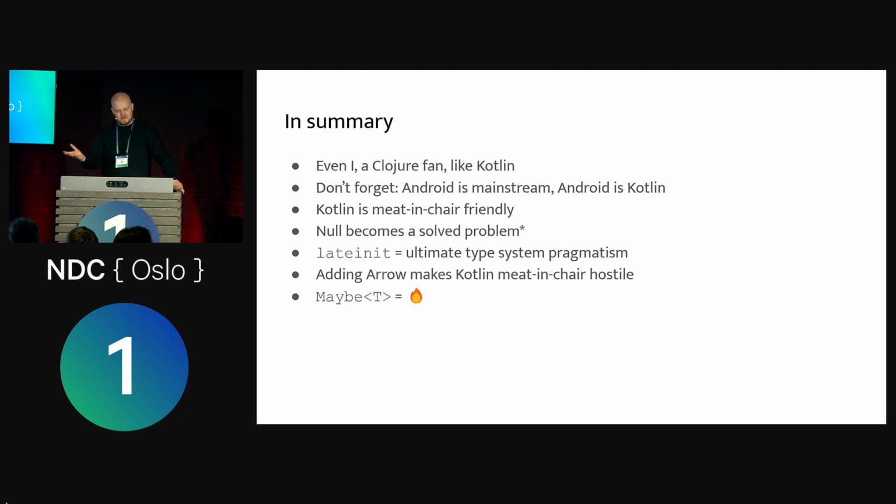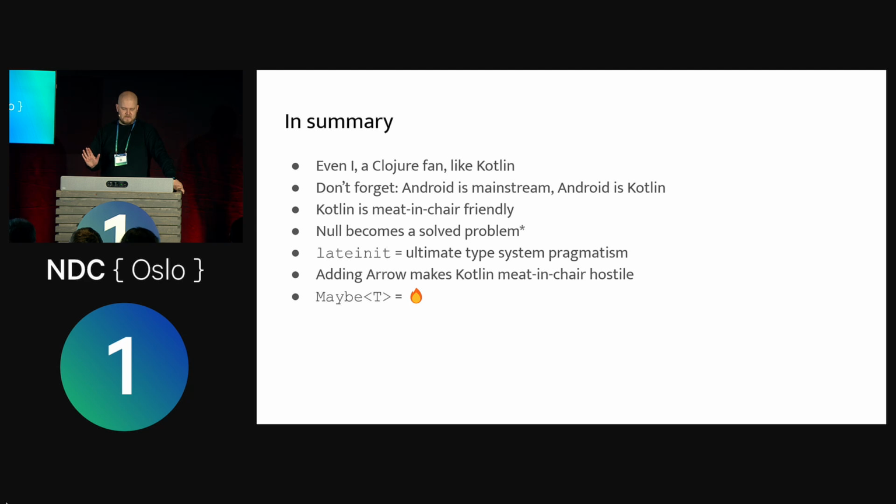And as I said, Android is pretty mainstream already, right? So Kotlin is half mainstream, or it is 100% mainstream when you make an Android app, right? So it's a relatively safe bet. Kotlin is, as I said, meet-in-chair friendly. As long as you don't add Arrow, of course, then it's no longer meet-in-chair friendly, it's meet-in-chair hostile.